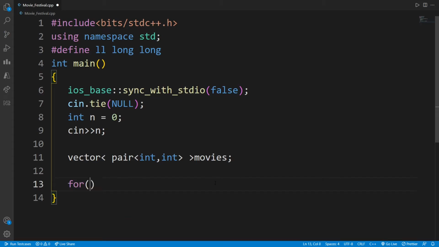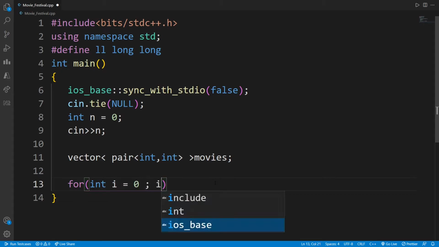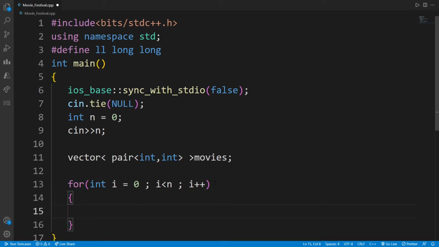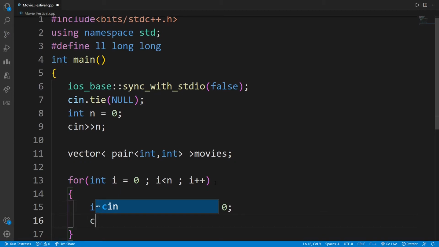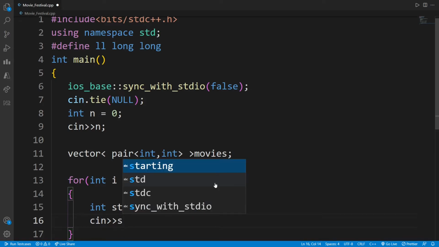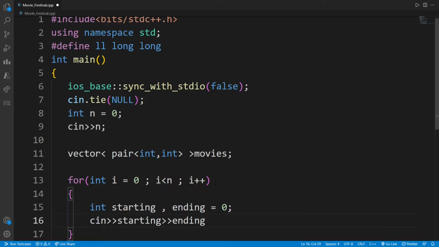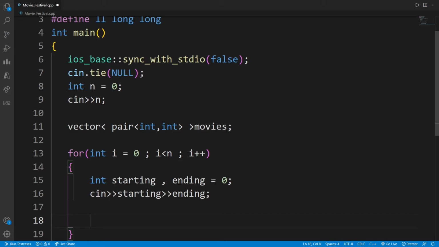So let's input the starting and ending time of a movie. I will say for int i = 0, i less than n, i plus plus. What I am doing here is inputting the starting and ending time of a movie. So I will say int starting, ending, then cin starting, ending. Now in this vector I am going to push back this pair.